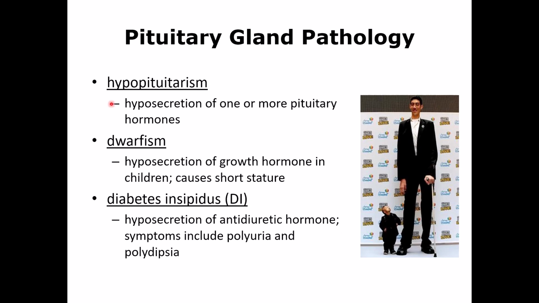Opposite of that is another condition. It's called hypopituitarism. It means that the pituitary gland is not producing enough hormones, and any of the hormones can be affected, but the ones that are really important are the thyroid hormone and hormones from the adrenal gland. These are really important ones. So if it happens during childhood, that will cause dwarfism, which is being short. The person will be very short, and also